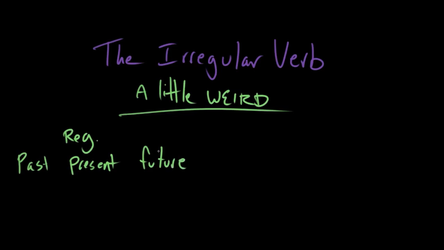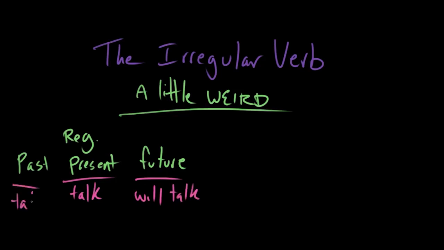this is what it's going to look like. Present tense, talk. Future tense, will talk. Past tense, talked, with that ed ending. But there are plenty of verbs in English, as you have no doubt discovered, that don't follow that basic rule. Present tense, this one form of the verb, and the past tense is the present with ed tacked onto it, and then the future with will tacked onto the front.